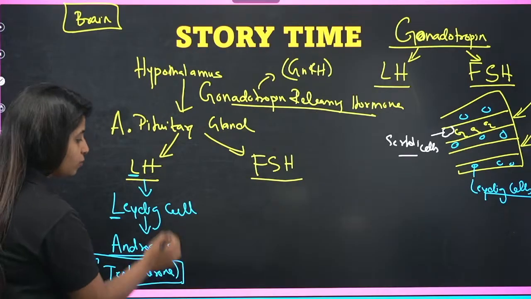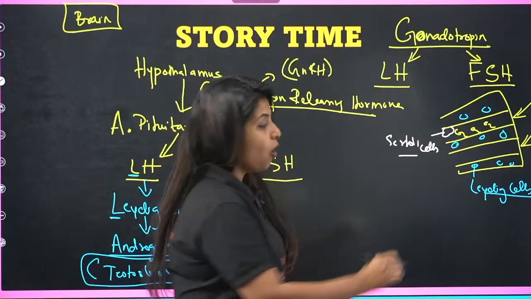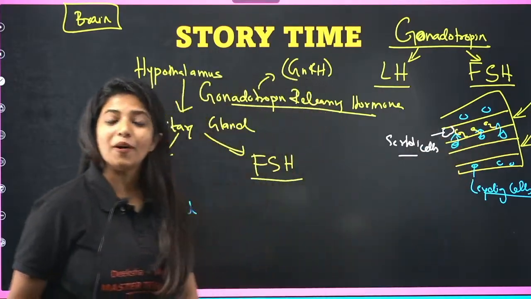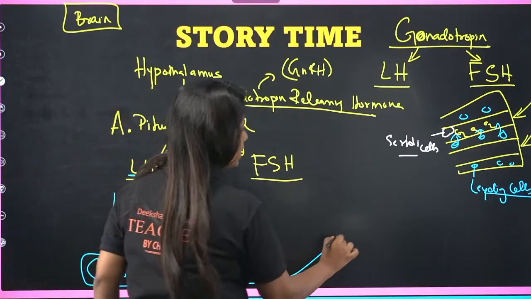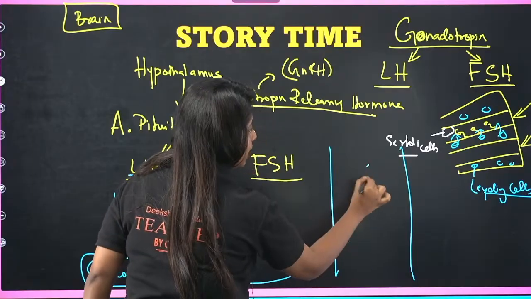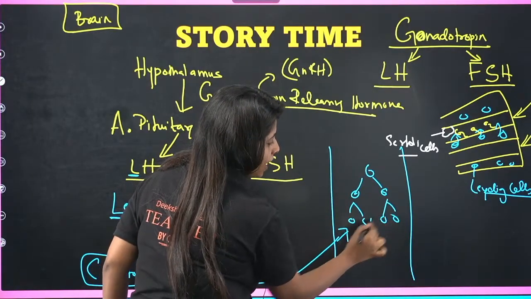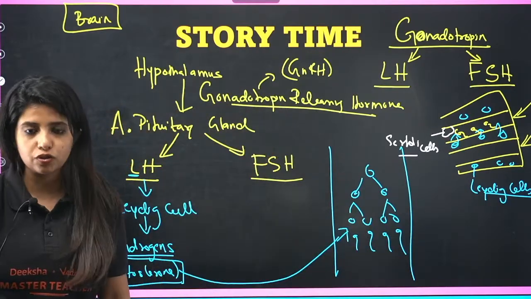So these hormones which are being released by the Leydig cells are going to get inside the seminiferous tubules to help in the process of spermatogenesis. Just imagine that right now they are inside the seminiferous tubules where the division is happening and where these sperms are being formed. And for this process you need testosterone out there.